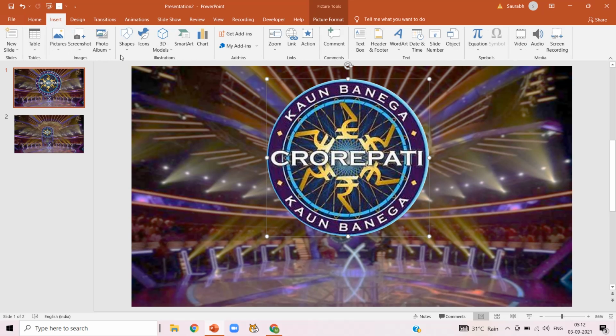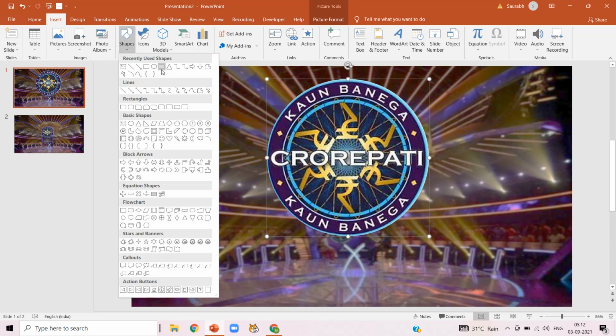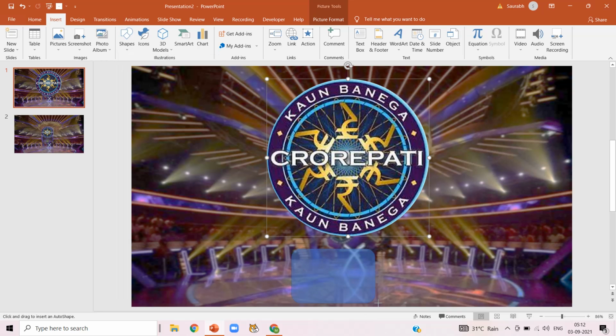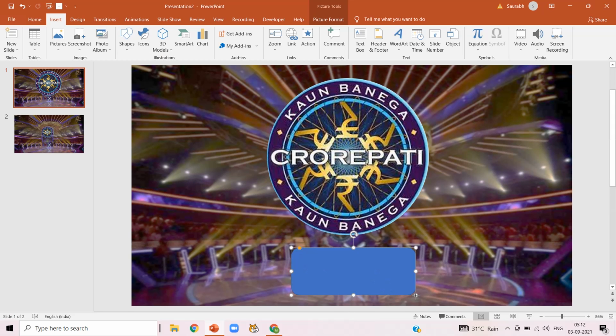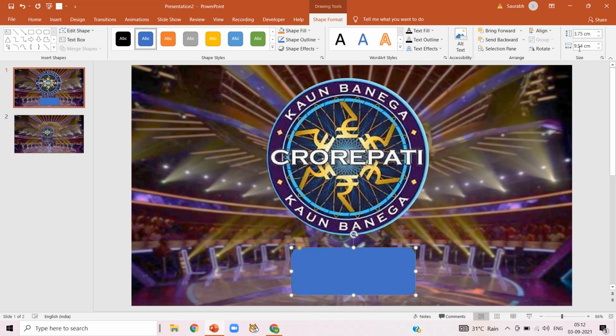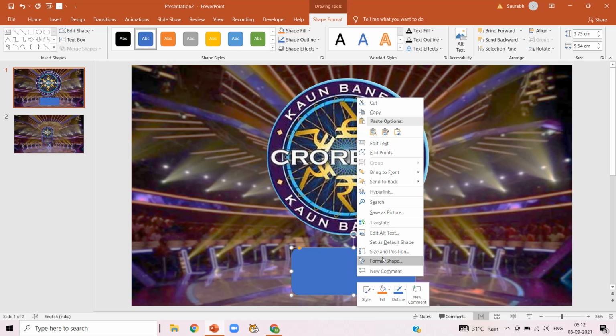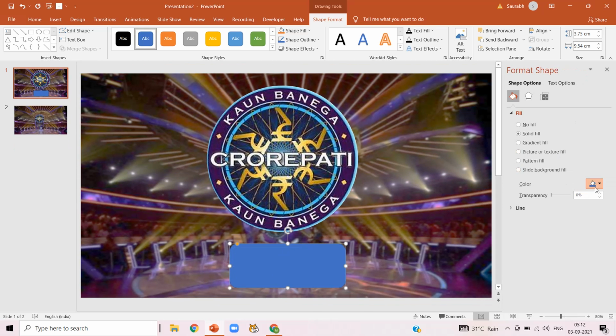Now click on Insert, Shape, and here I am selecting a rounded rectangle shape. So this is going to be the first page of our game. Right click, Format Shape, and I am going to change the color to purple. Now select the rounded rectangle shape and right click to play on that. Select the whole text using the Control key.